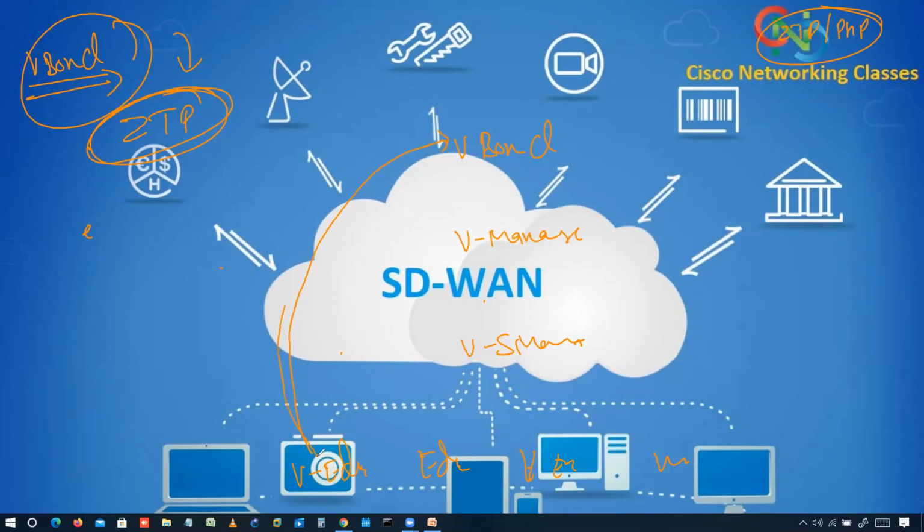So the vEdge device will communicate to the vBond and they will try to authenticate. This will be the very first authentication with vBond. If successful, they both will be using a DTLS connection. This vBond can only use a DTLS type of connection, or secure connection, we can say. So first of all, they will do authentication. If successful, what will the vBond do?